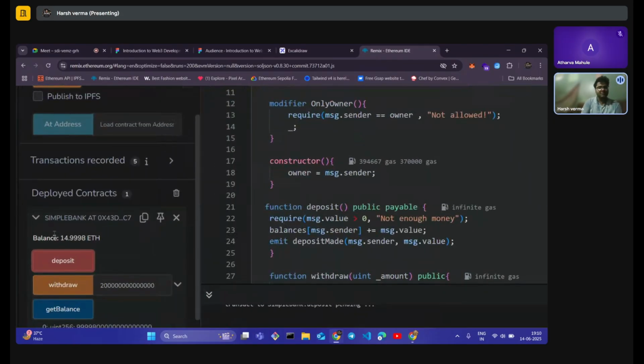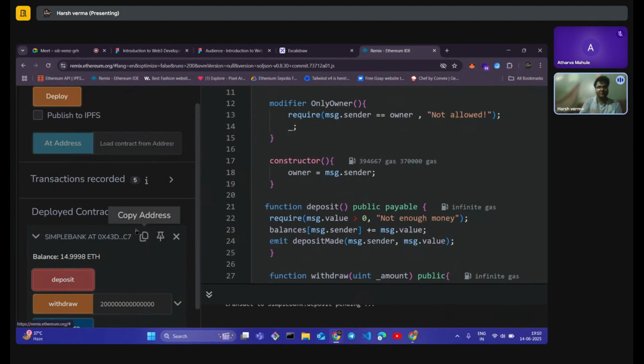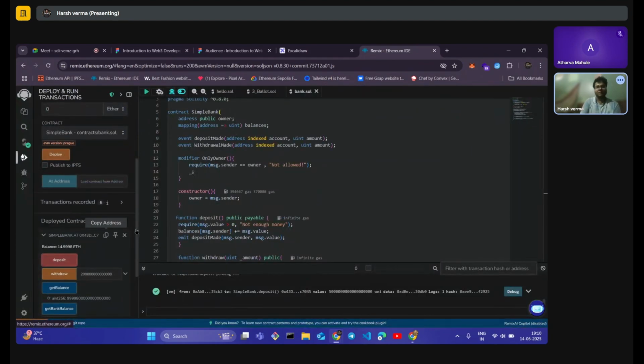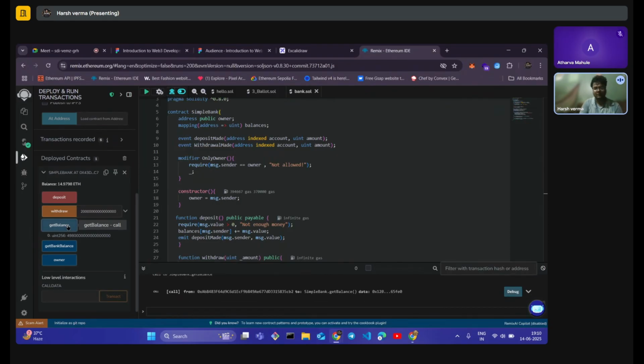We are able to see this balance because, as a feature of Remix, it shows the total amount of money our contract is holding. But when you are creating a blockchain application with it, you will hide it, obviously. Now it should also be able to withdraw some money, right? So let's try it. Yeah, it is also withdrawing, and it should also be able to check the balance.